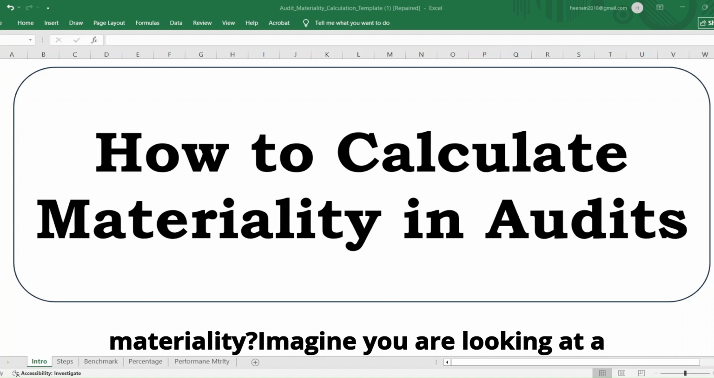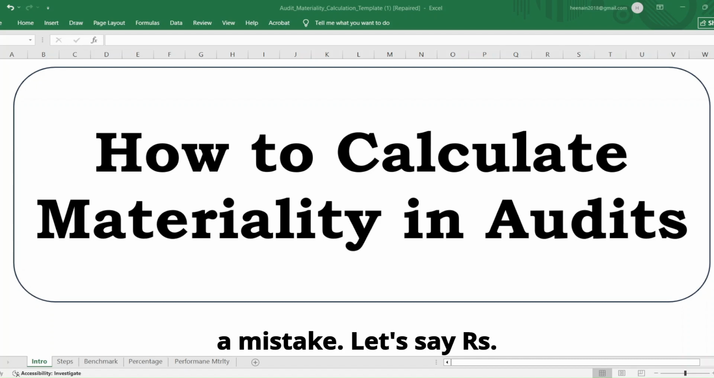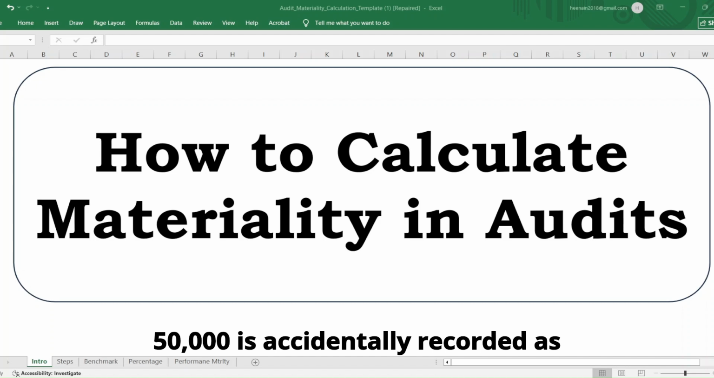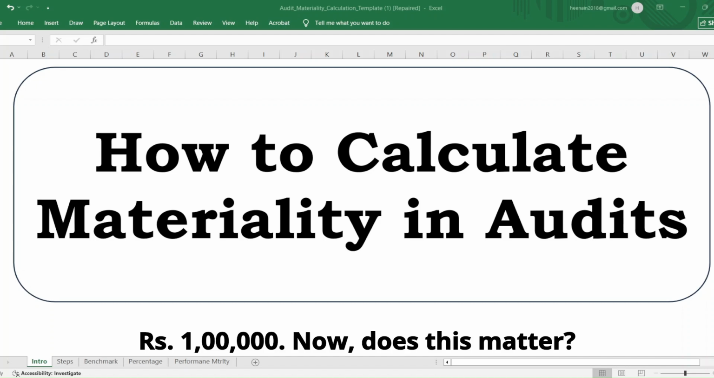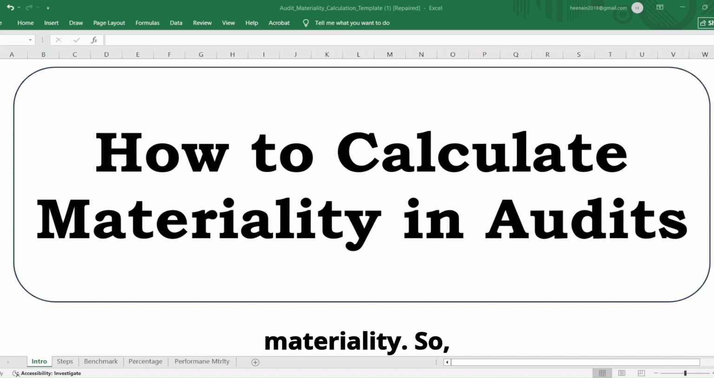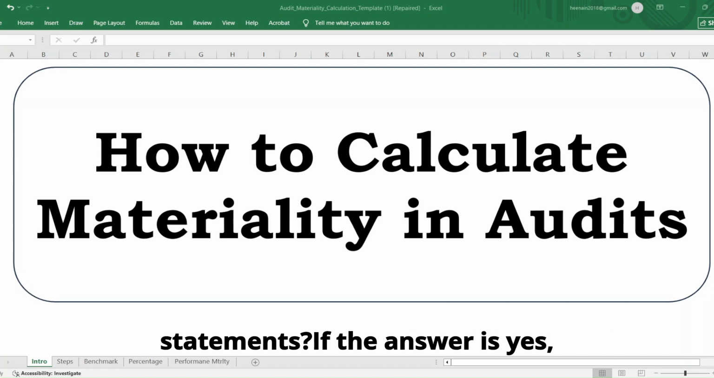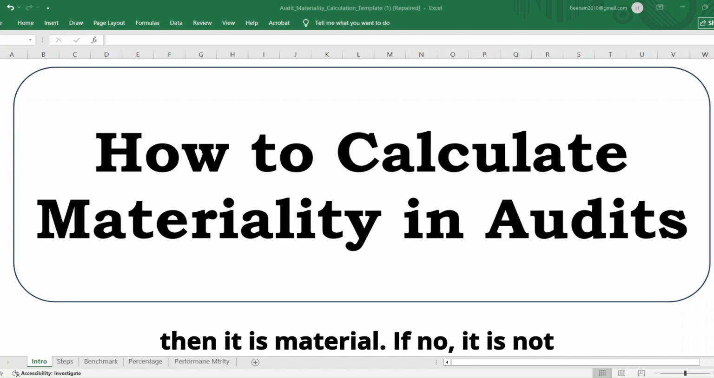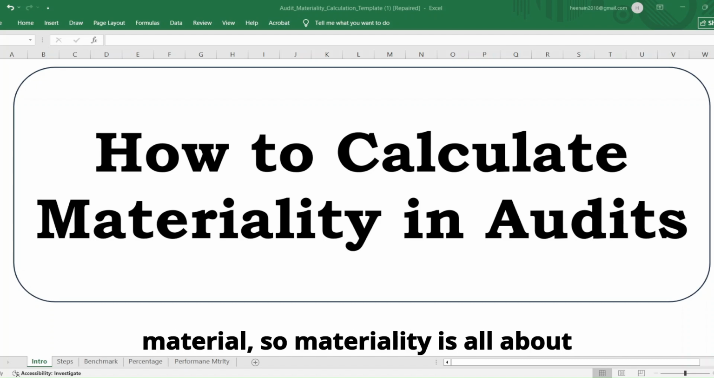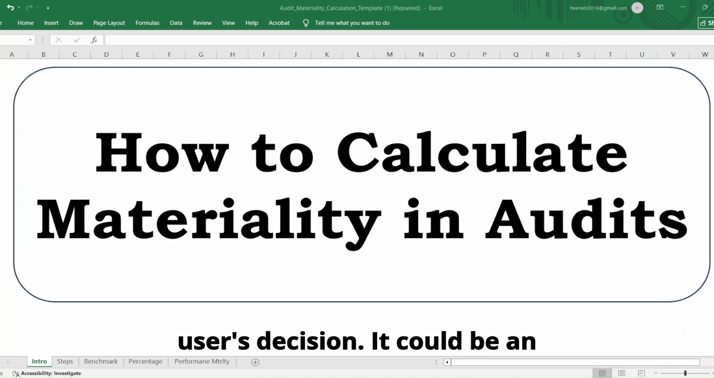So what is materiality? Imagine you are looking at a company's financial statements. You spot a mistake. Let's say rupees 50,000 is accidentally recorded as rupees 1 lakh. Now, does this matter? The answer to that depends on materiality. So, you need to ask yourself this question: would a mistake or omission influence the decision of someone reading the financial statements? If the answer is yes, then it is material. If no, it is not material. So, materiality is all about judging what matters enough to affect a user's decision. It could be an investor, banker, or regulator.